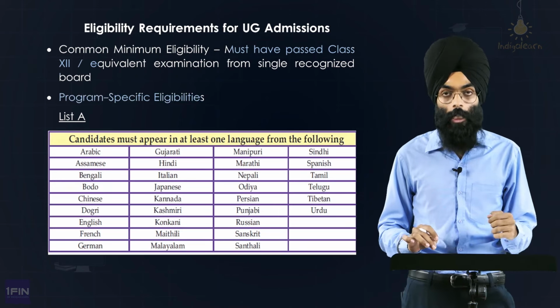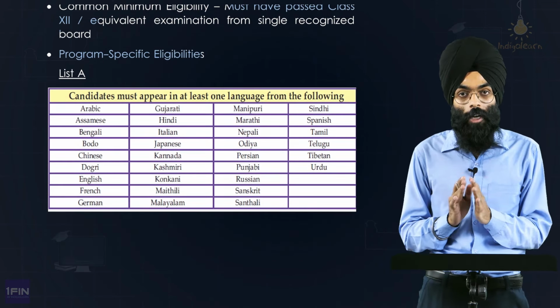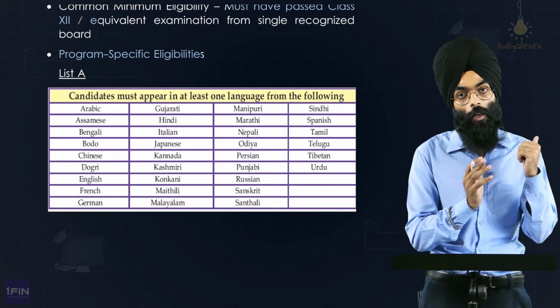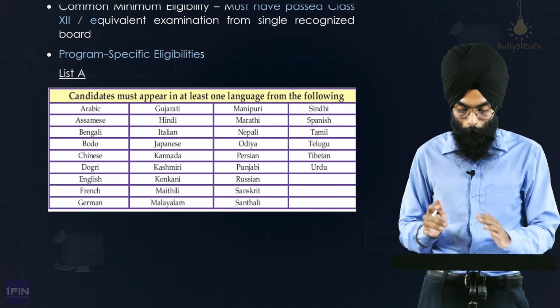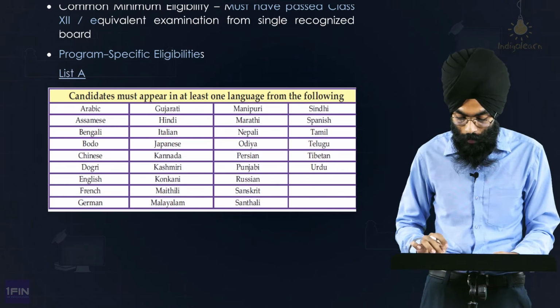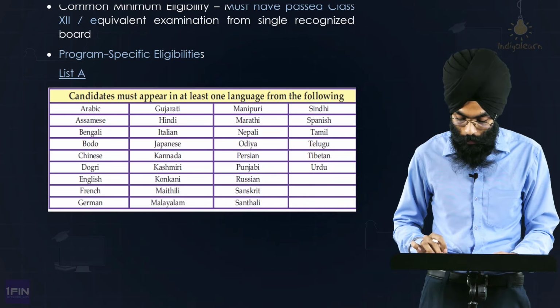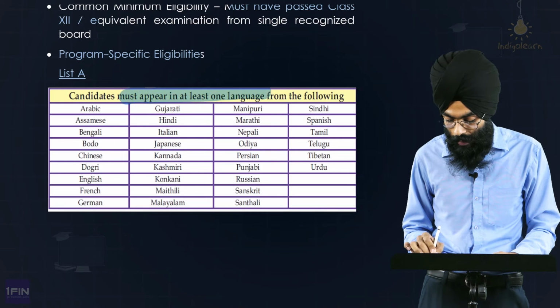Now here is the concept of list A and list B1, B2 which comes. But don't get confused. This is just the segregation of CUET subjects that we read on the CUET website into specific lists by DU. So list A is nothing but section 1A and 1B languages. So they have included all the languages over here, and the criteria says candidate must appear in at least one language from the following.